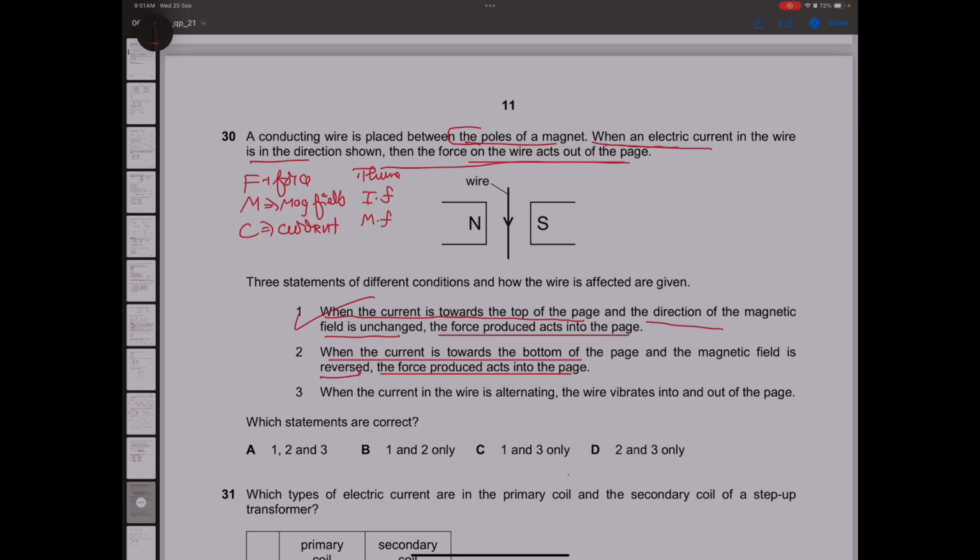So you have three variables. Out of the three variables, you're changing one of them and one is constant, so the other one will change. Just give it a try using Fleming's left-hand rule. This is also correct. When the current is alternating, the wire vibrates into and out of the page. Yes, this is true. So option A will be the correct one here.